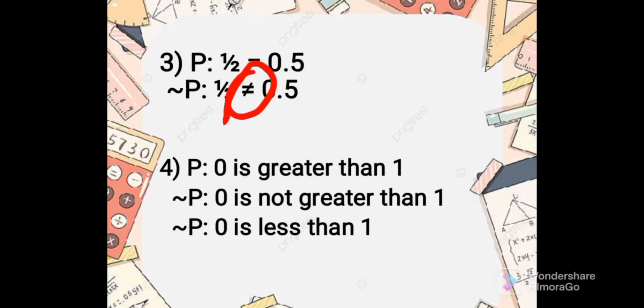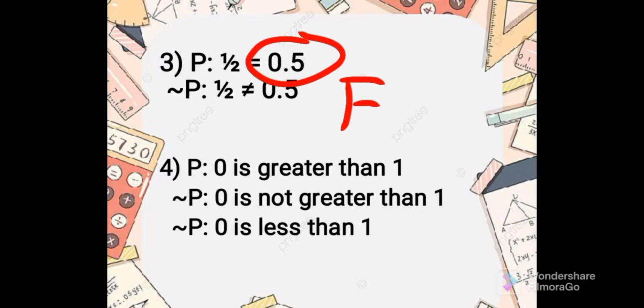So we can use it like that: it is not equal to 0.5, which is false because 1/2 is equal to 0.5. We just used a decimal here and a fraction there, so we just changed how we write the value of 1/2. So the first will be true and the second is false.